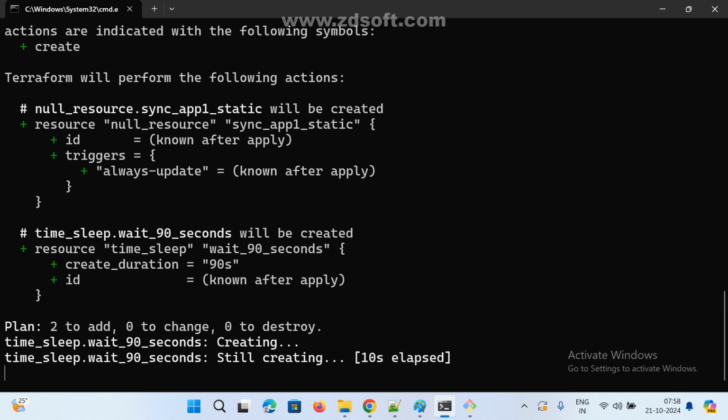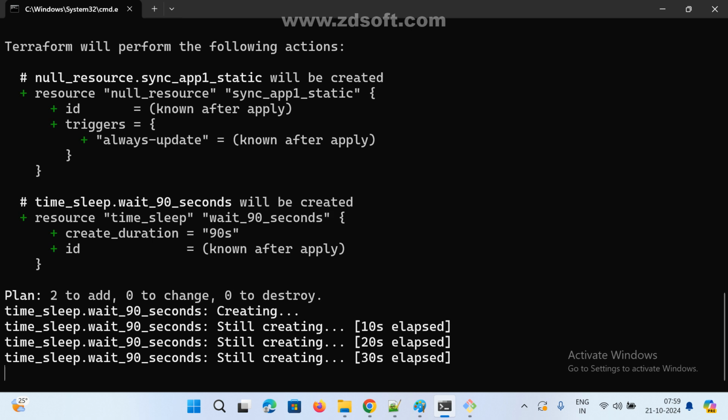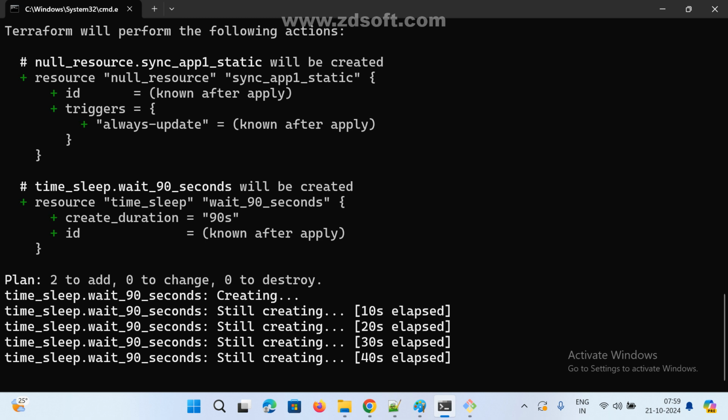Anyone any doubt here? Does null resource create any resource? No, it won't create any resource. Only if any changes happen in the configuration file, some content in our file, in that case only it should be executed. That is the null resource.